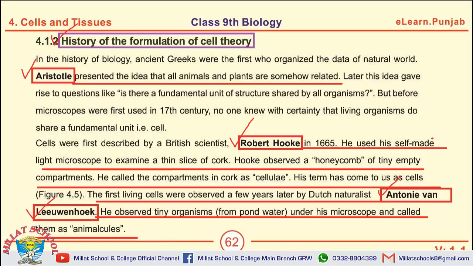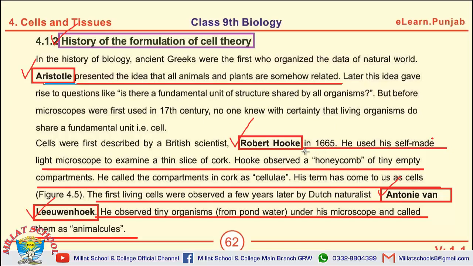There are different kinds of MCQs which can be selected from this page as well. For example, Aristotle's work can be selected in the MCQs.